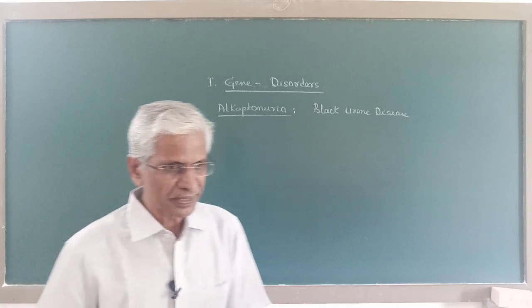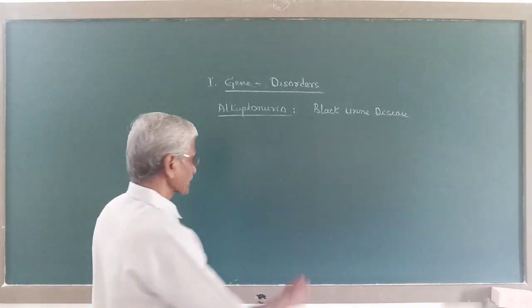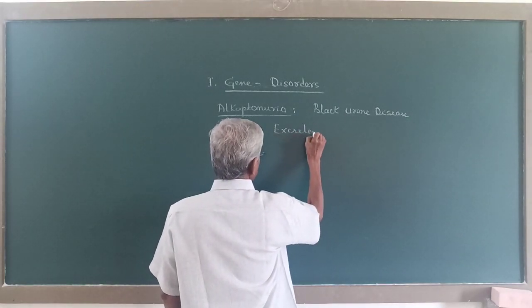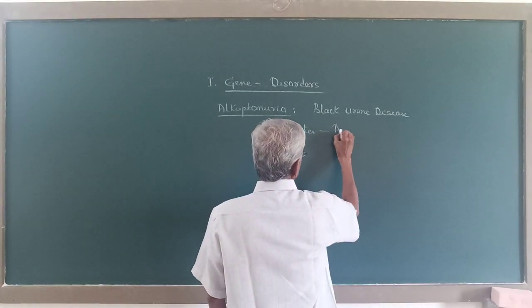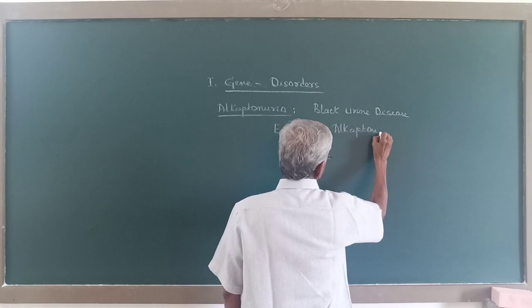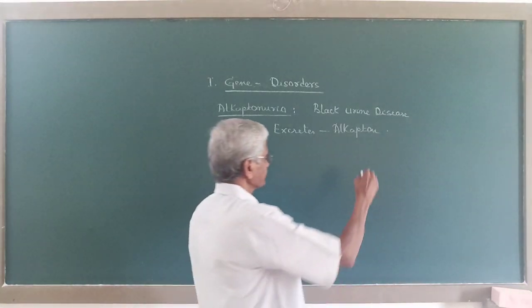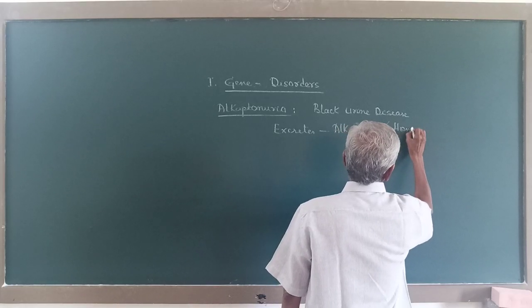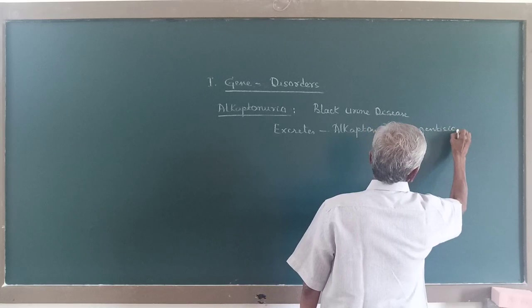Now, a patient or an individual suffering with this disease excretes a substance called alkapton. This is also called homogentisic acid.